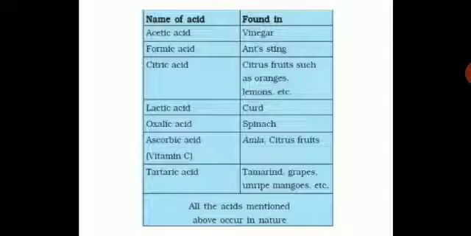Citric acid, in citrus fruits such as oranges, lemon. Lactic acid, in curd. Oxalic acid, in spinach. Ascorbic acid, that is vitamin C, in amla, in citrus fruits. Tartaric acid you can find in tamarind, grapes, unripe mangoes, etc. Please take down this table. These are all naturally occurring acids.